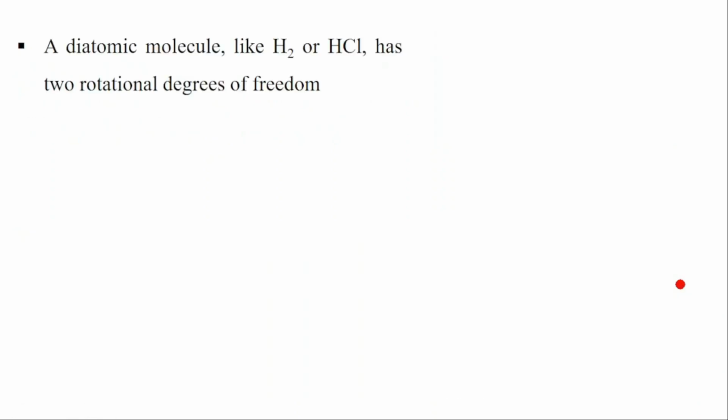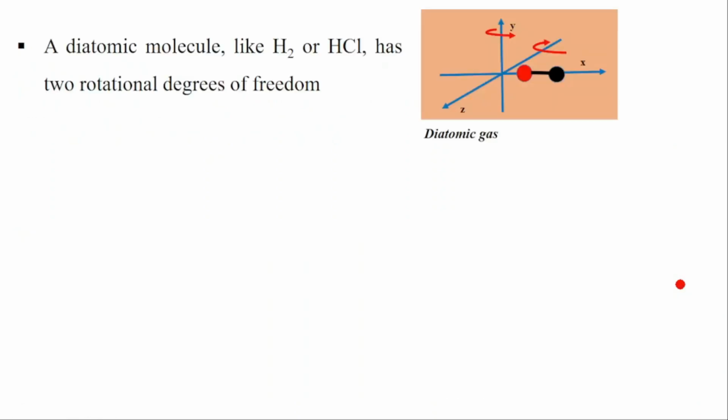Let's see for the other gas. For the diatomic gas like hydrogen, of course, they have the center of mass, they should rotate. When we are talking about the diatomic gas, we are talking about the gas composed of 2 atoms. They have 2 rotational degrees of freedom. Here, the rotation on the x-axis is negligible because the atoms sit on the x-axis.